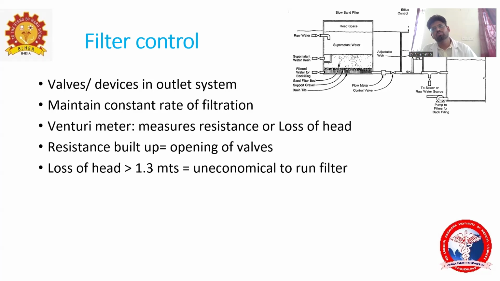When the loss of head goes more than 1.3 meters, then it will be uneconomical to run this filter, because there will be more dust. When more pressure builds up, more than 1.3 meters, it will be uneconomical to run this filter. Okay. What will happen then?